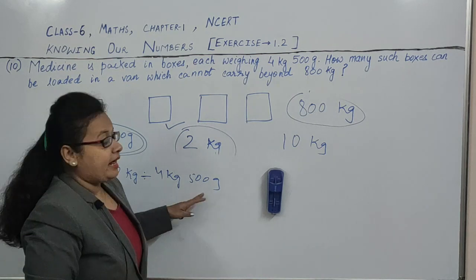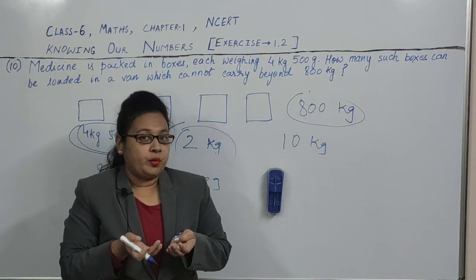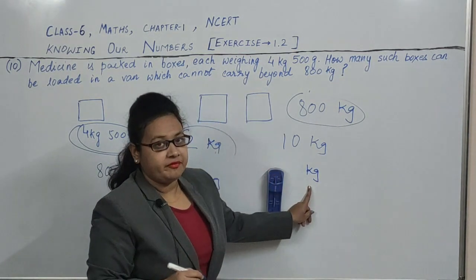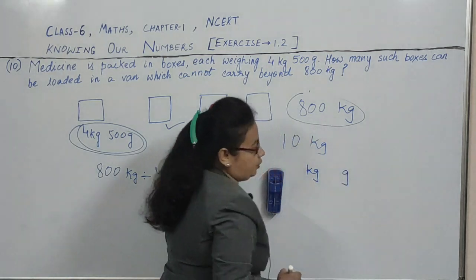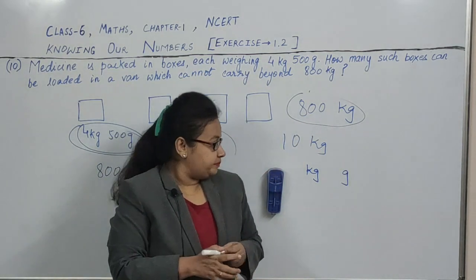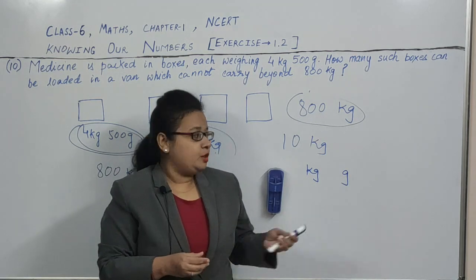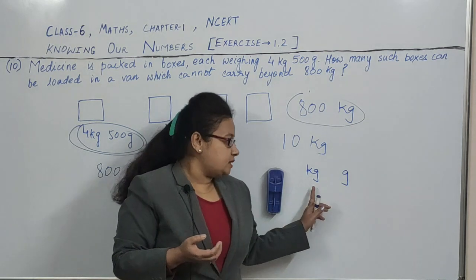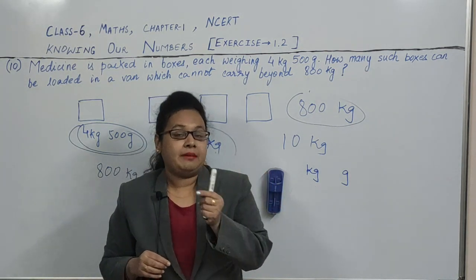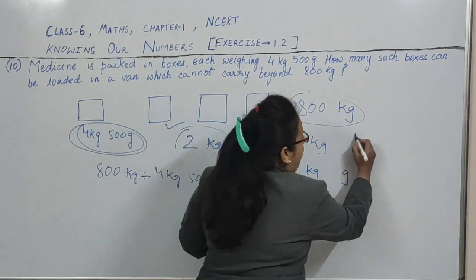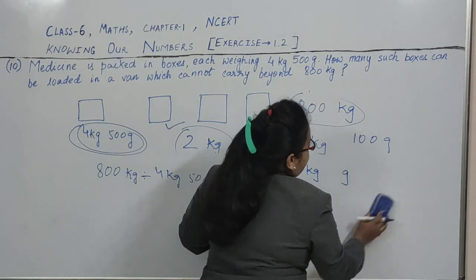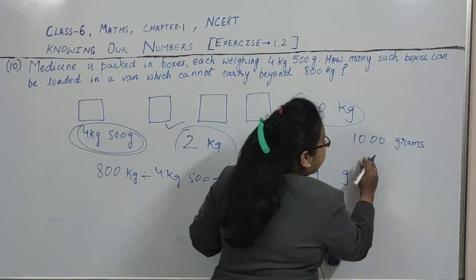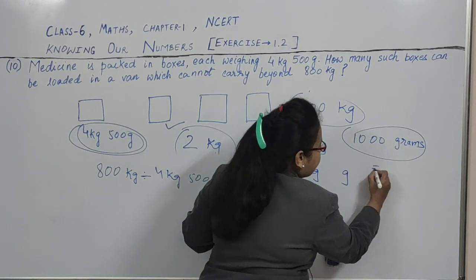What are kg and gram? Kg and gram are the units to measure the weight of any object. Kg is the large unit and gram is the small unit. When we have to weigh small objects, we use gram as the unit. When we have to measure heavy weights, we use kg. If we take 1 gram, 2 gram, 3 gram, like that, up to 1000 grams, then that 1000 gram will be equal to how much?